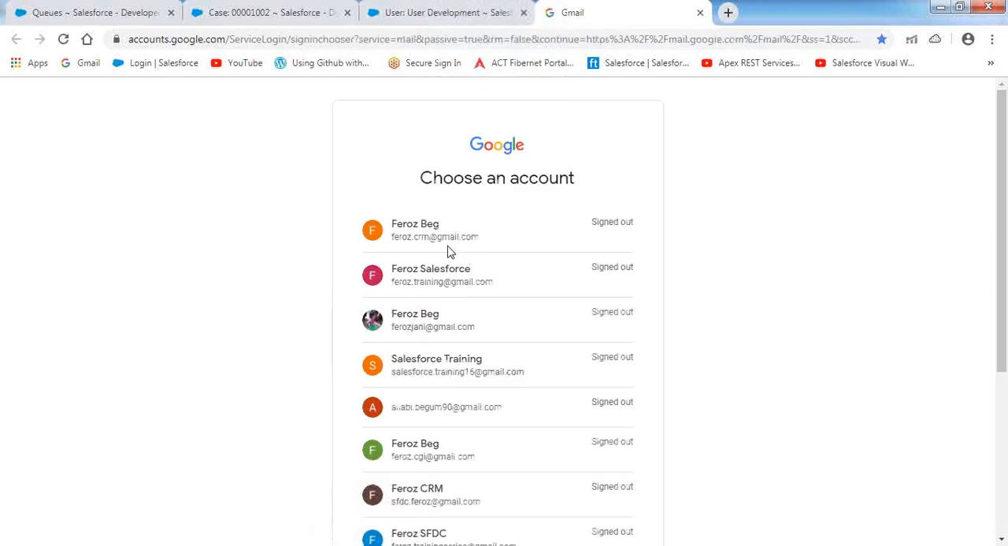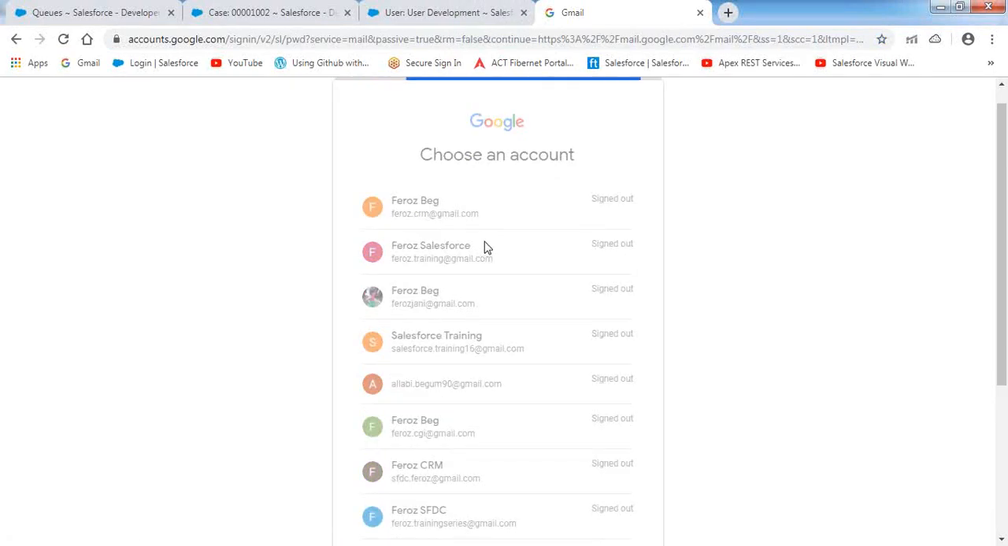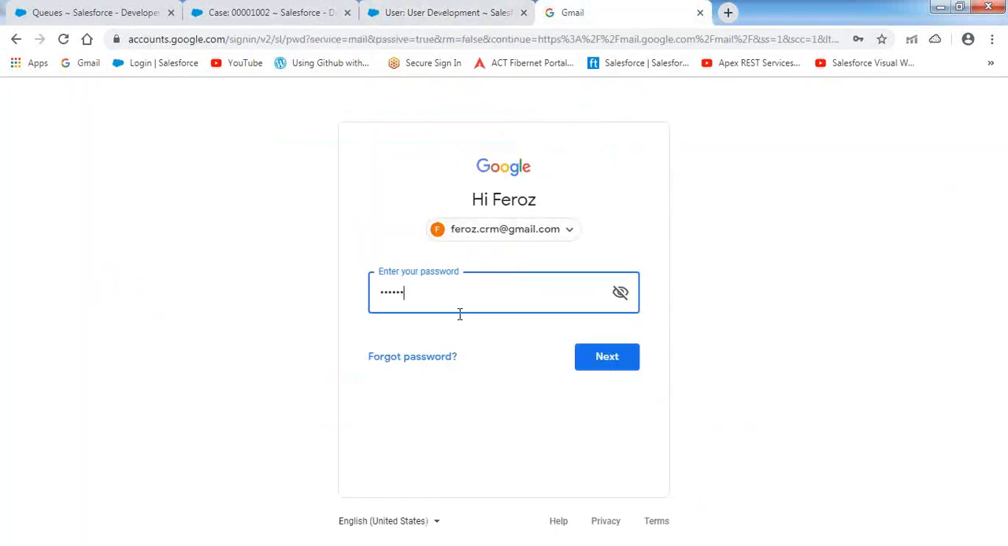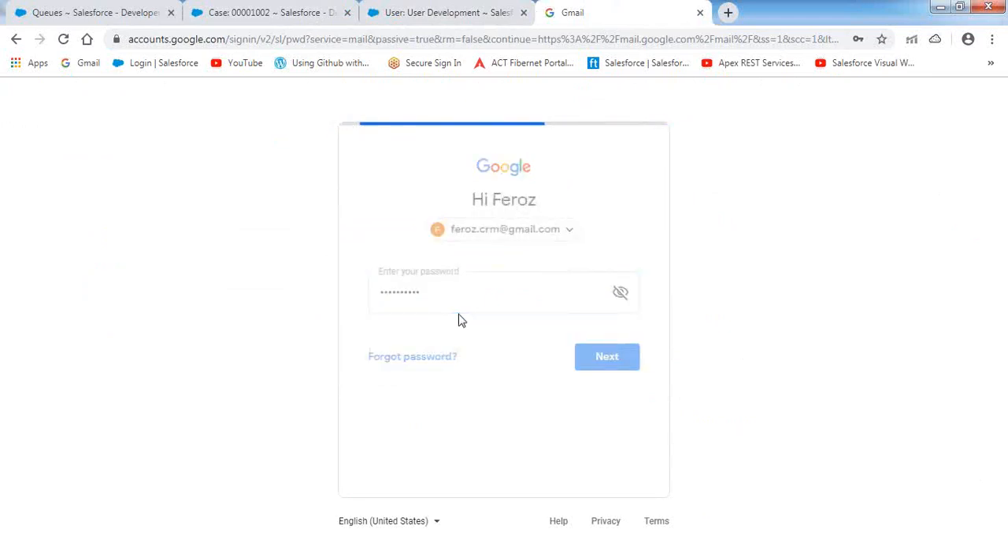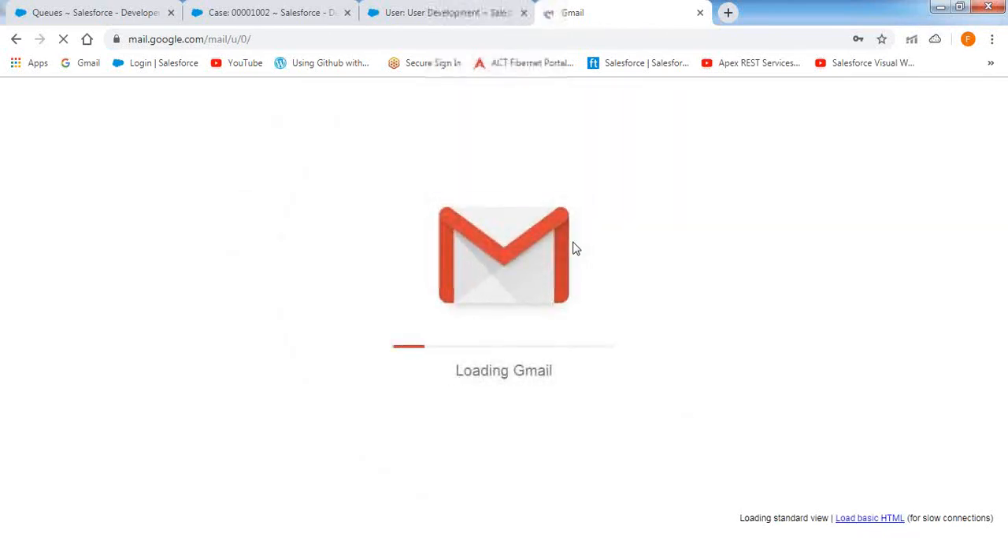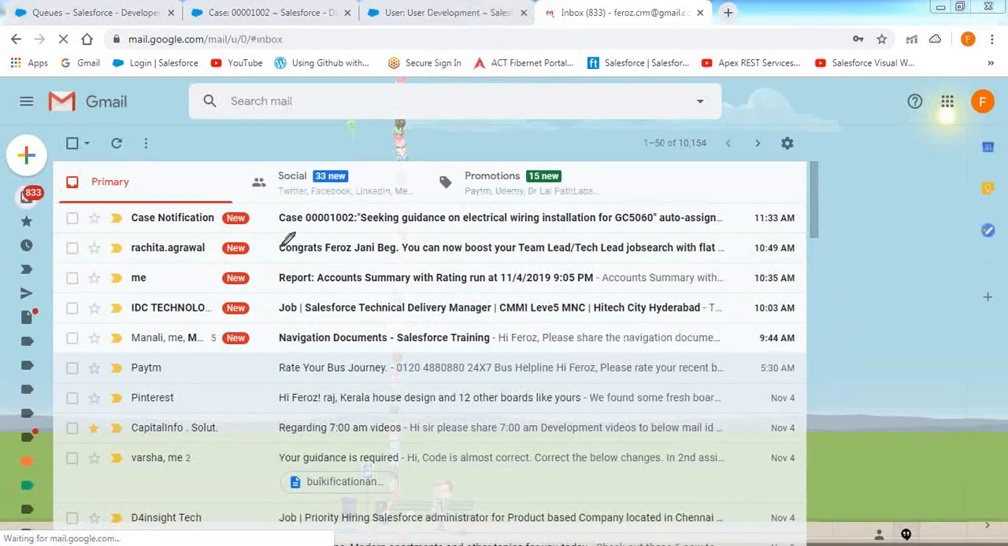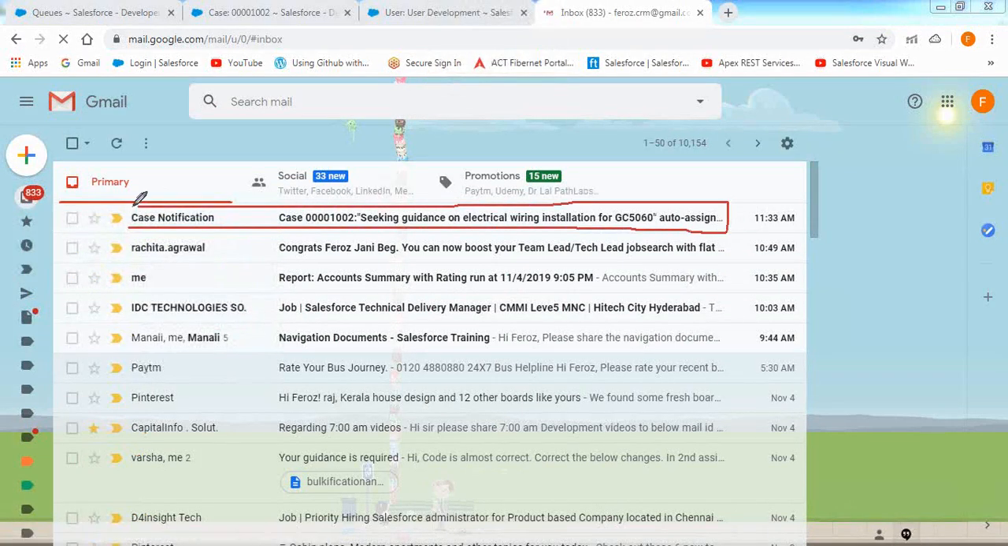I'm logging into that email account to verify whether the email notification has been delivered by Salesforce or not. Because the record has been assigned to the queue, and in that queue we have a member called development user, the queue members will receive the email notification. Let me log in. Now he has received an email notification over here.